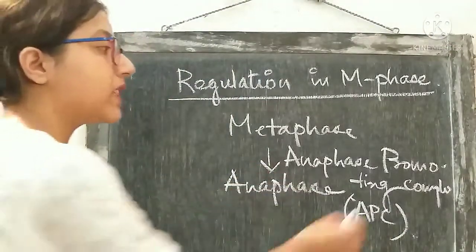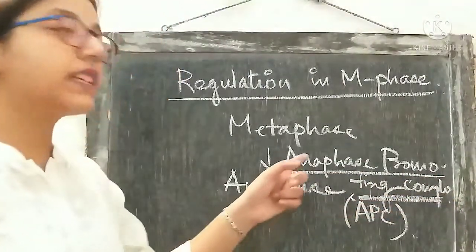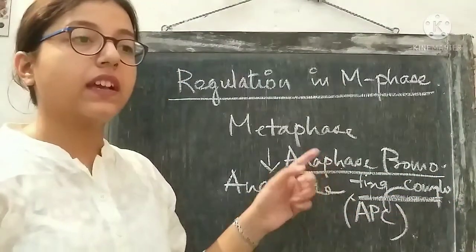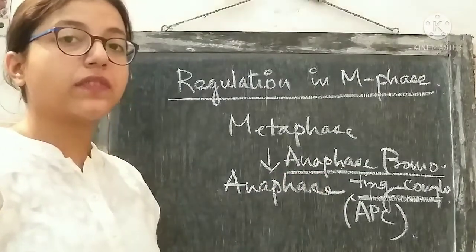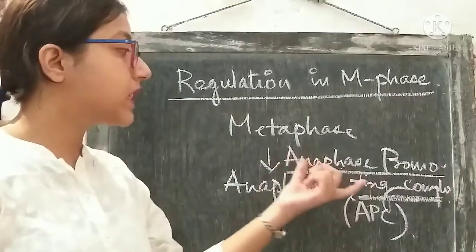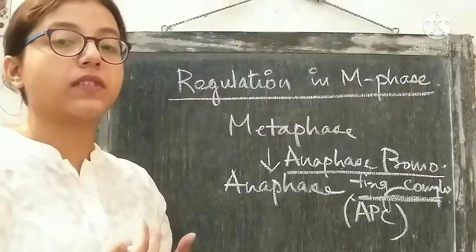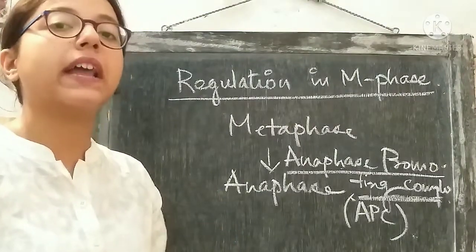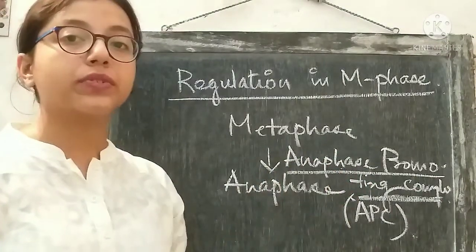So this anaphase promoting complex carries out, helps in the transition of the cell from the metaphase stage to the anaphase stage. This protein complex helps in the progression of the cell division process, that means from the metaphase stage to the anaphase stage. So this protein complex plays a major regulatory part.